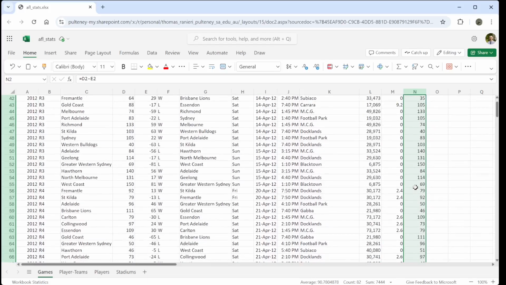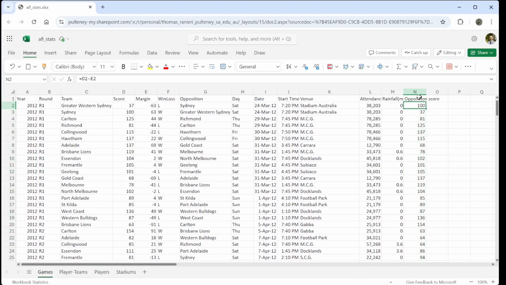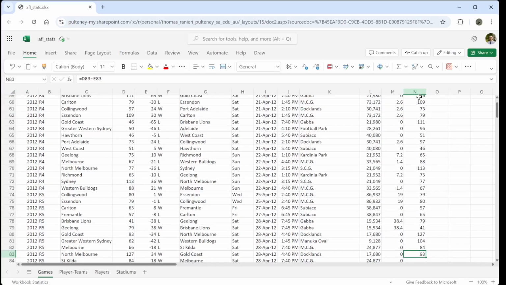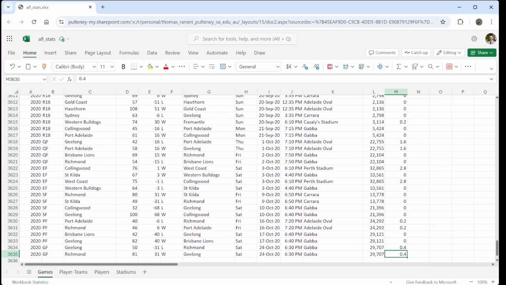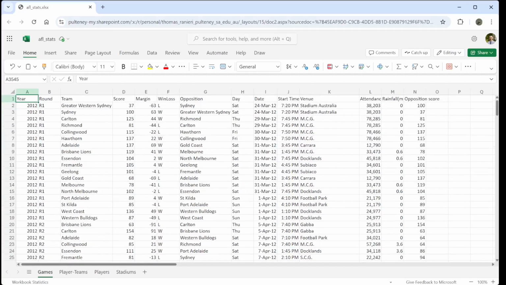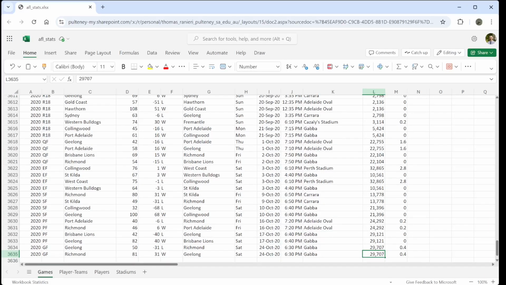Or, here's a cool little trick. If I move up, down, and left, right with the arrow keys on my keyboard, I can navigate around. If I do Control left, or Control right, or Control up, or Control down, it goes to the edge of the data, right? So what I can do is I'll click on attendance here, and then I'll do Control down to get to the bottom, and then I will move to the right, 1, 2, and get over here.